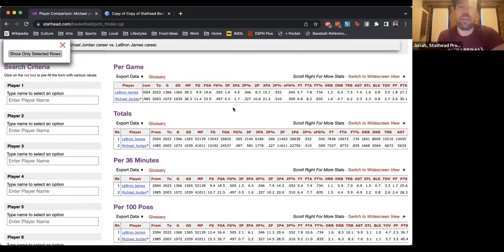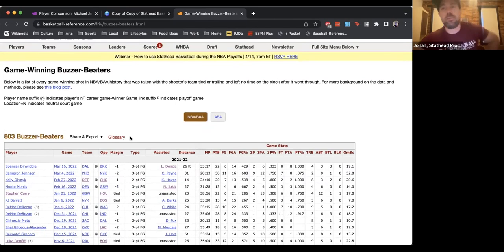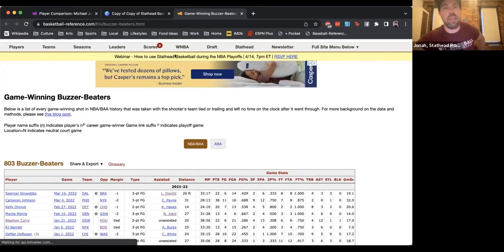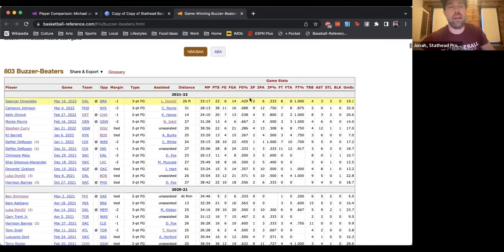Great question from Bowen about the buzzer beater table. On Basketball Reference, if you haven't seen it, we have a table that our researchers made of every single buzzer beater that's ever been made in NBA history. Currently, we don't have the feature that you're talking about, though, which is sorting it by season type or by playoff round or stuff like that. All of that would be really cool.